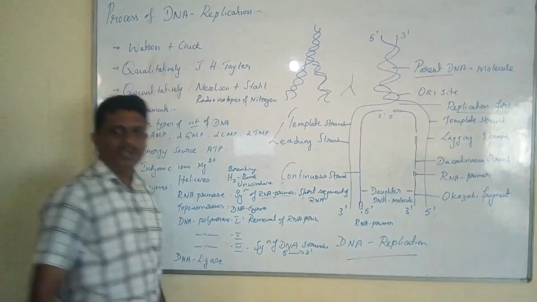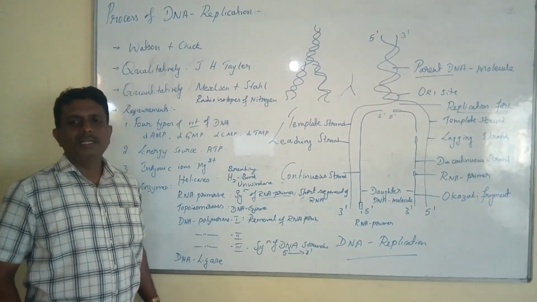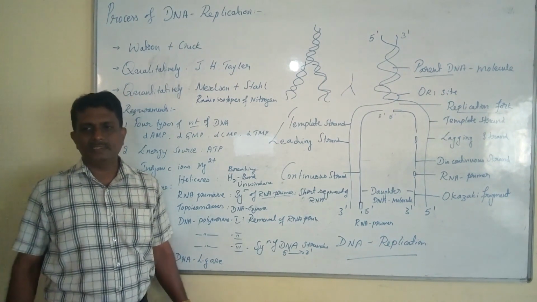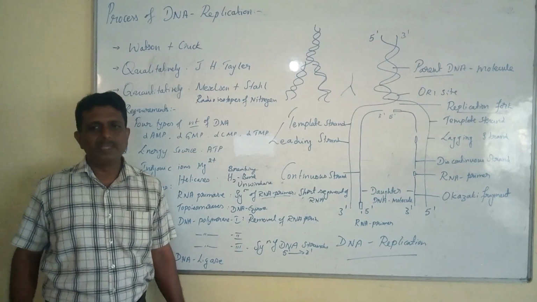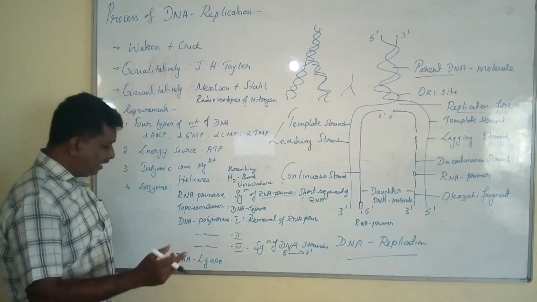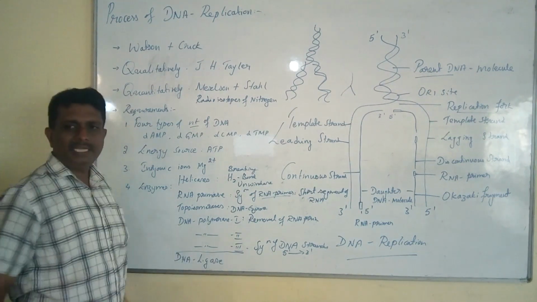The short segment of RNA is called the RNA primer. This process is catalyzed by the next important powerful enzyme called DNA polymerase III enzyme.